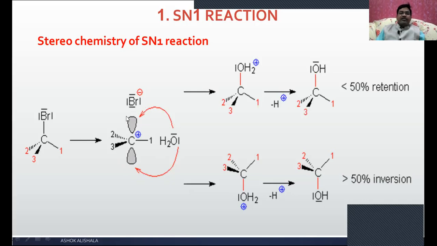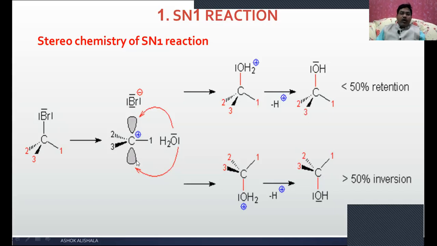Suppose it attacks on the same side where the bromide ion is present in the reacting molecule. In the second step you will get the oxonium ion like this, and after the loss of the proton, you will get the product in this configuration, which is retention of configuration. Retention means the nucleophile is on the same side or same position as in the reactant molecule.